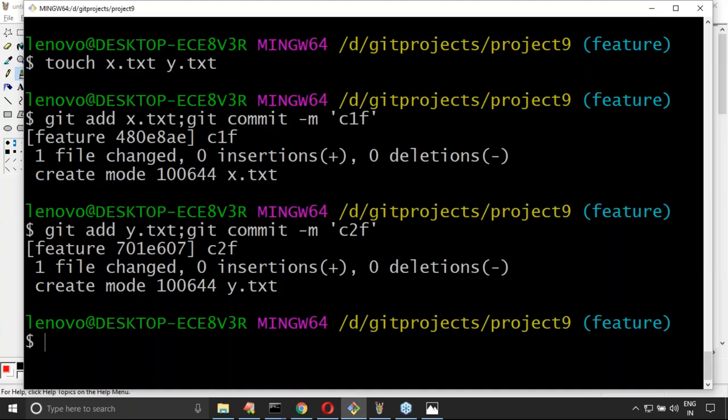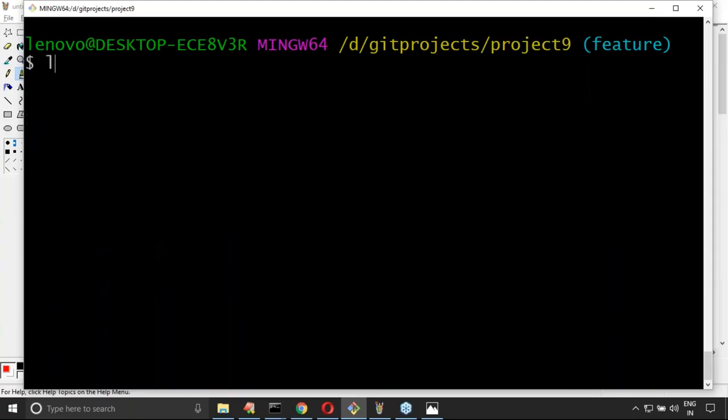Now observe very carefully, right? If I use ls, how many files will come?